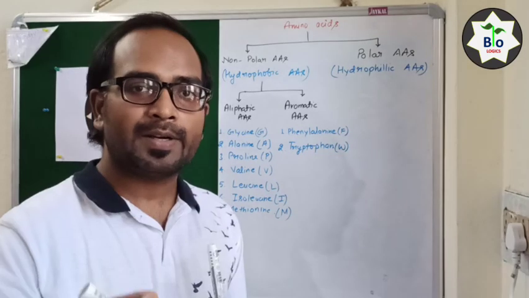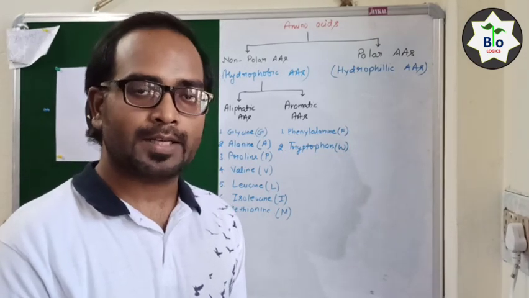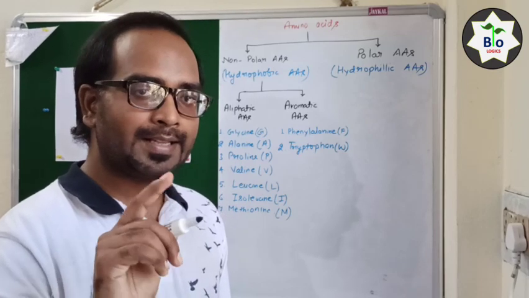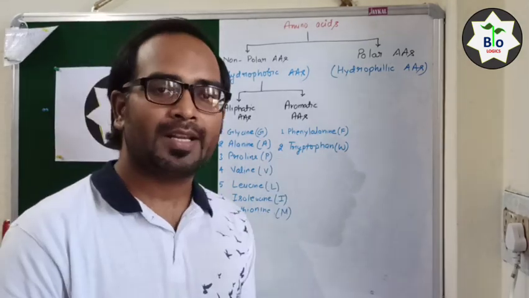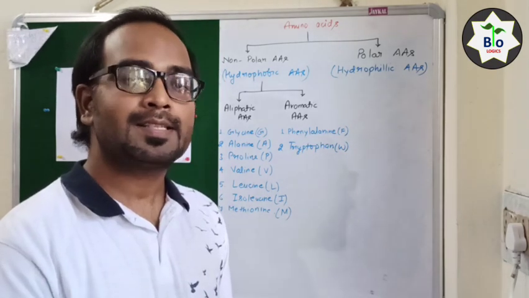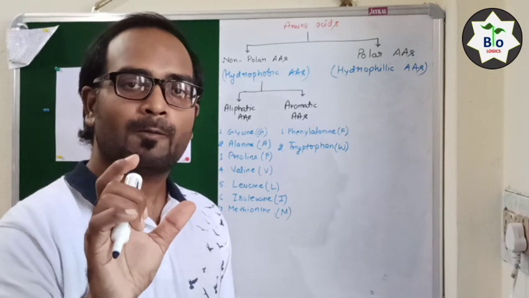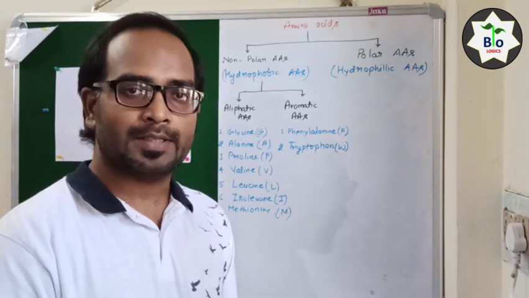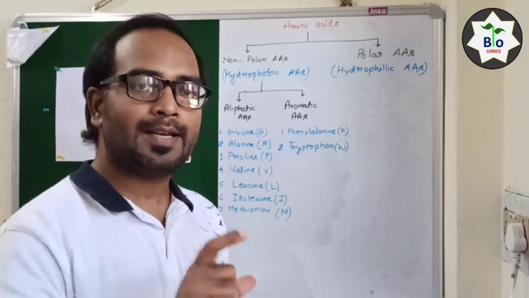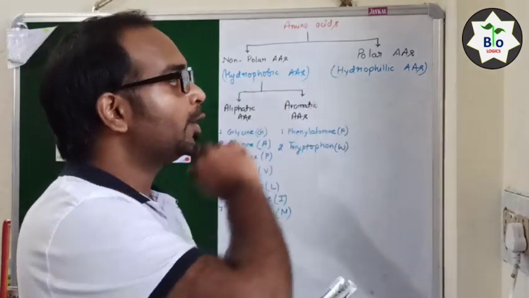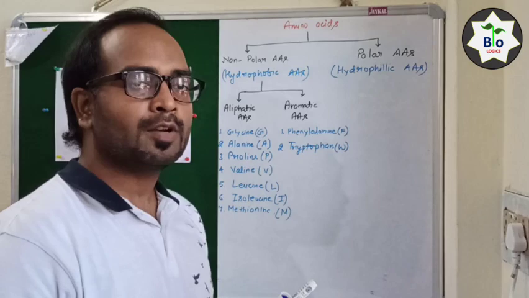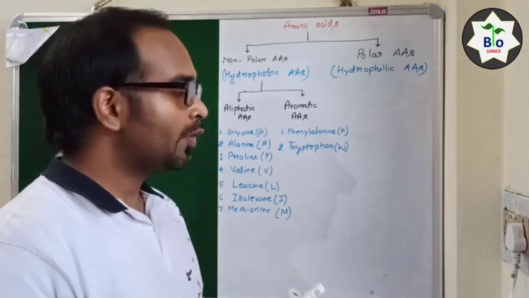There is one more aromatic amino acid, which is tyrosine. I am not writing that amino acid here because, although it is aromatic, it is not a non-polar amino acid. It is a polar amino acid because there is an OH group present in tyrosine, which is a polar functional group. So I will write tyrosine under the polar amino acids. These were the non-polar amino acids, which are also known as hydrophobic amino acids.